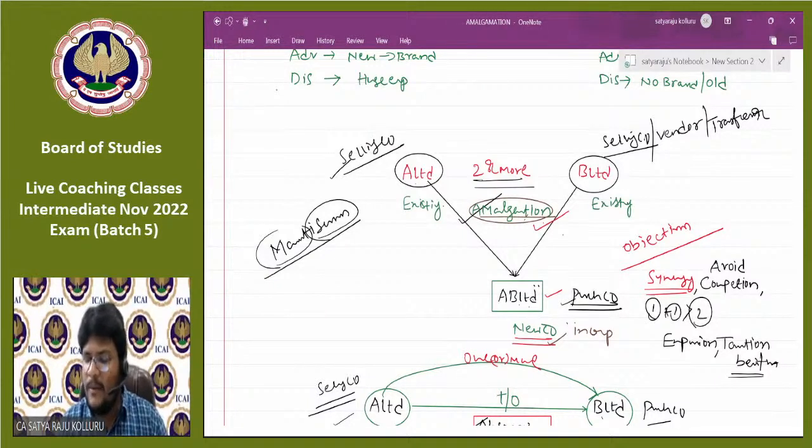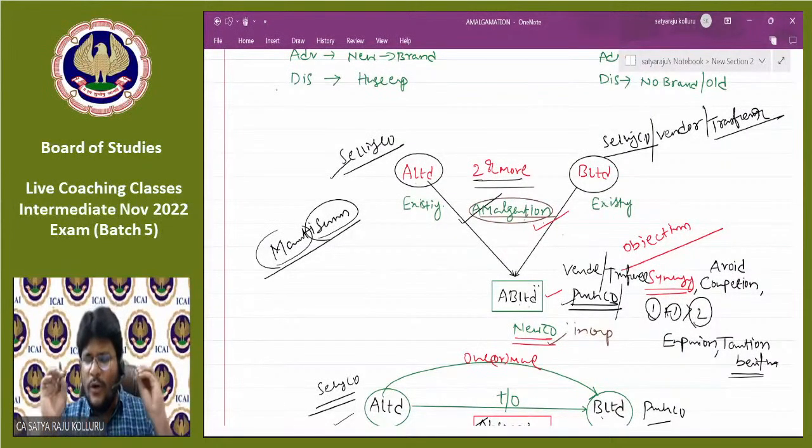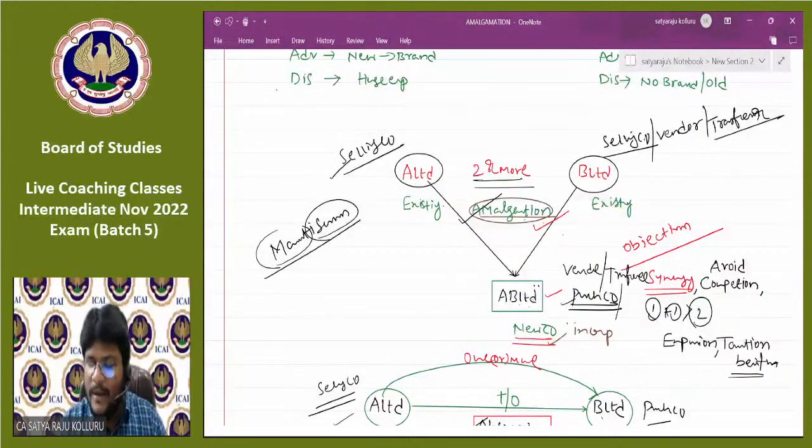For the purchasing company, they might use the word vendee company, or the word transferee company. Transferor means selling company, transferee means purchasing company. That means only two different types of companies are possible: purchasing company or selling company, or vendor company or vendee company, or transferor company or transferee company. Am I right?